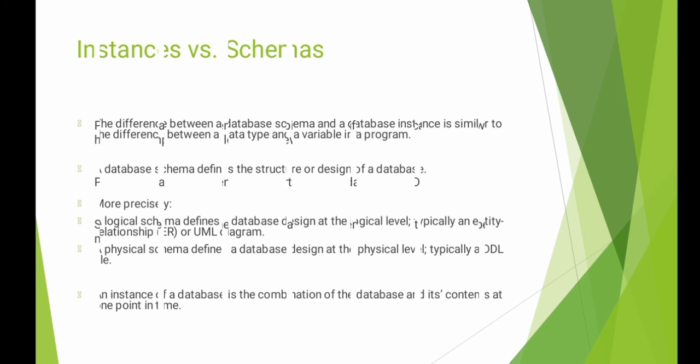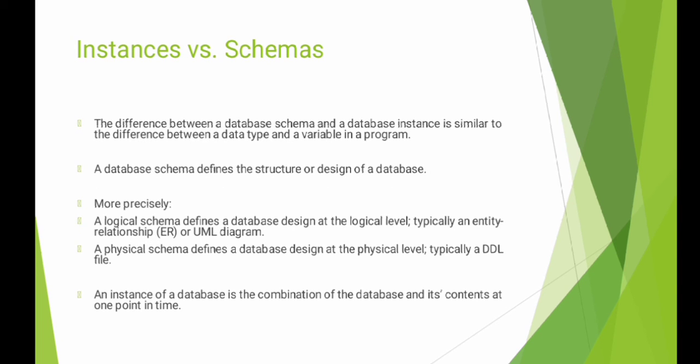Next topic is the difference between schema and instance. The overall description of the database is called the database schema. DBMS has a three-level architecture: physical schema, logical schema and subschema. The physical schema is the lowest level, also called the physical level, whereas the logical schema is the intermediate level, called the logical level, and the subschema is the highest level, introduced as the view level.